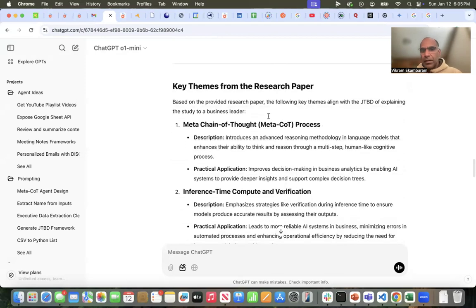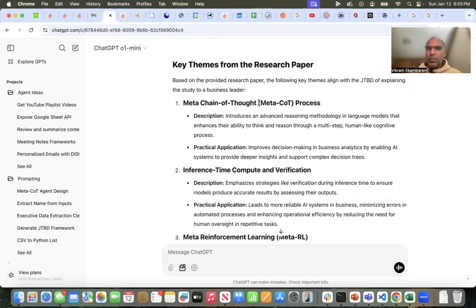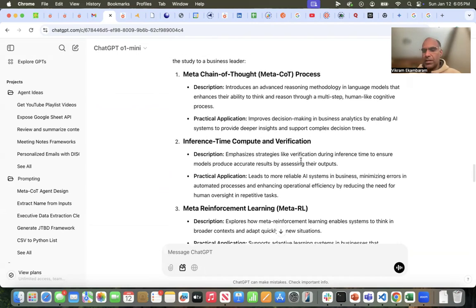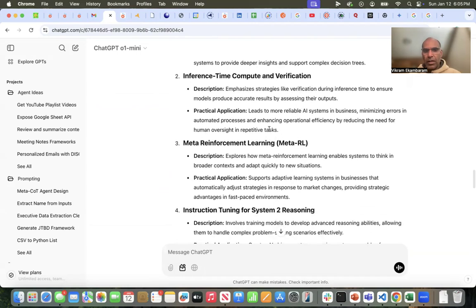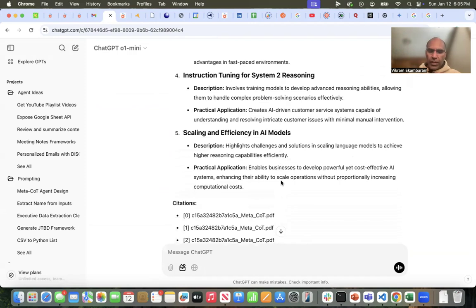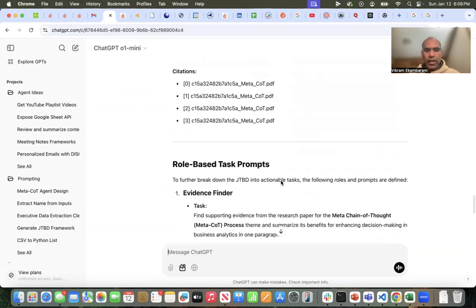Then these are the themes that it identified from the research paper based on the context that I provided. Basically it talks about the chain of thought process and how it improves decision making. There's this concept of inference time compute and verification, and how it leads to more reliable AI systems in business. Then it talks about reinforcement learning and how it supports adaptive systems, and so on. So it found those five themes from that document that were most relevant to the input that I gave it.